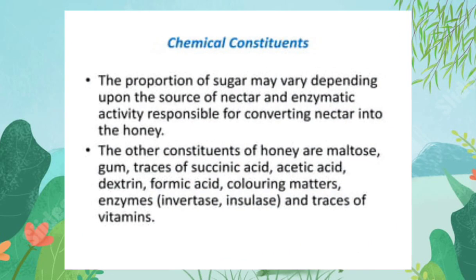Chemical constituents of honey: the proportion of sugar may vary depending upon the source of nectar and enzymatic activity responsible for converting nectar into honey. The other constituents of honey are maltose, gum, traces of succinic acid, acetic acid, dextrin, formic acid, coloring matters, enzymes, and traces of vitamins.